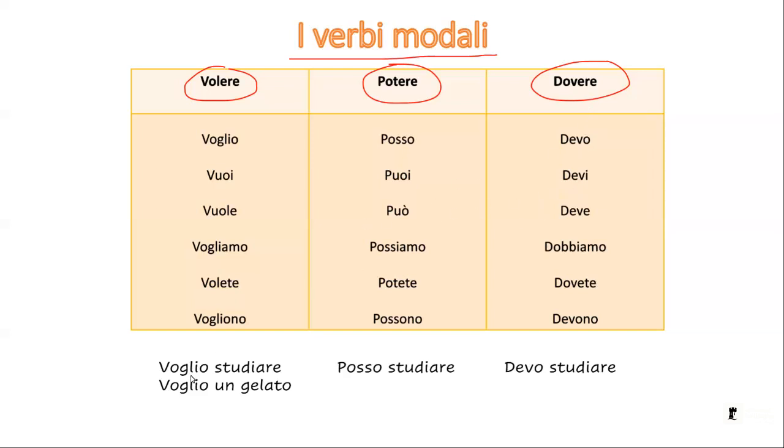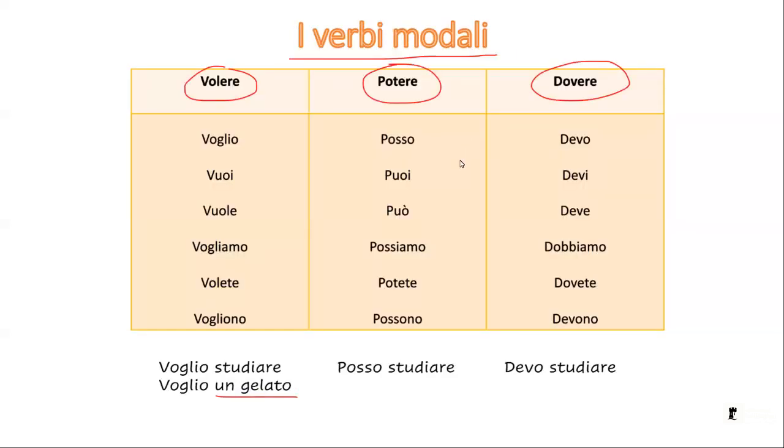Now you can see that voglio can be followed by a verb or a noun because it means to want. So voglio studiare o voglio un gelato. So I want an object. But if I want to use the modal verbs, I need to understand that they only tell me the mood of my action. So, do I want to study?